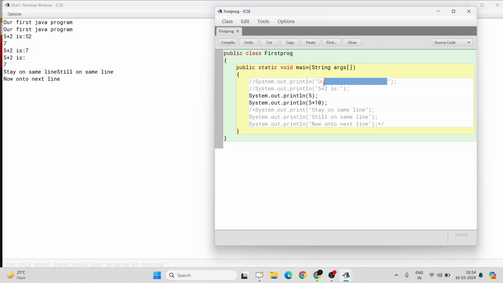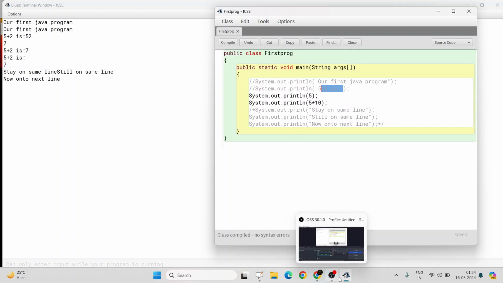For so long we were printing strings. Now we are printing numbers or integers. What are strings and integers? We will come to it slowly. All right, so compile it and run it.